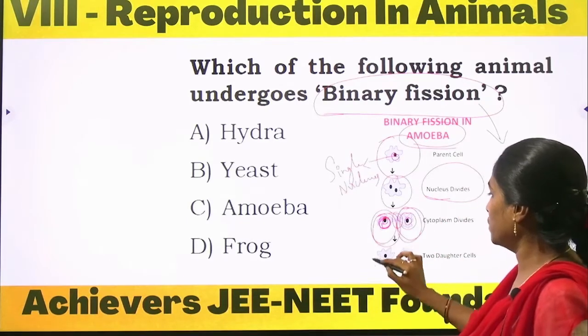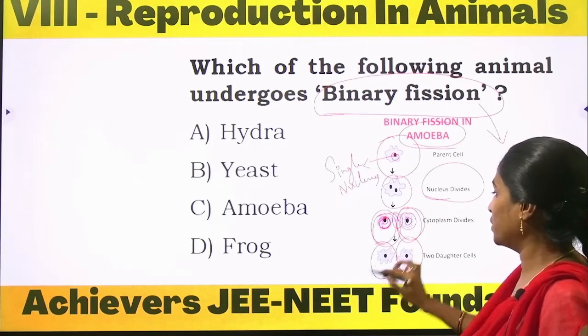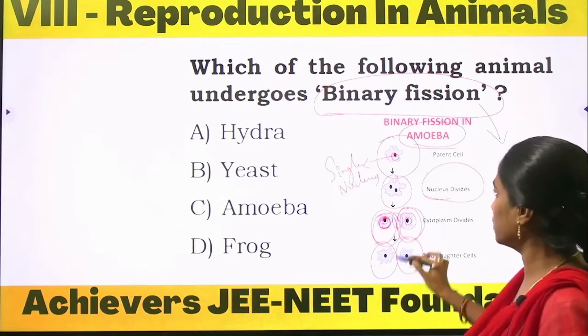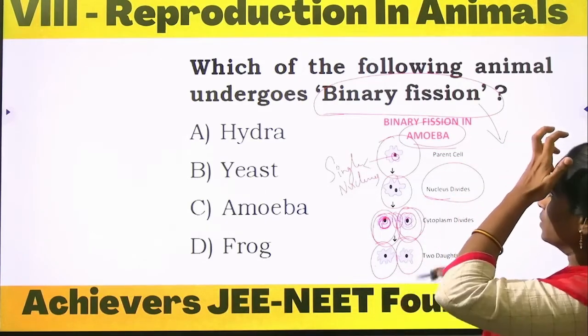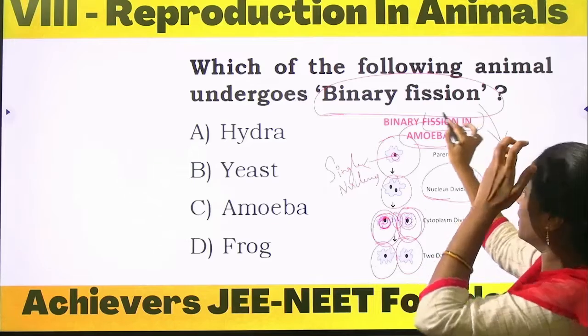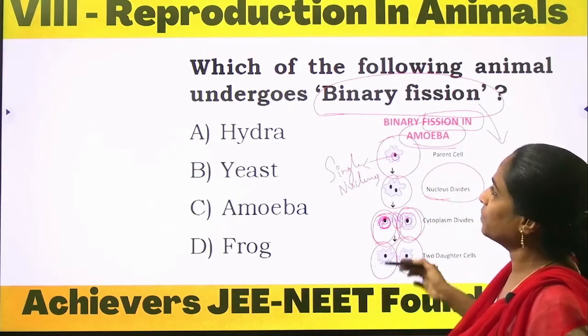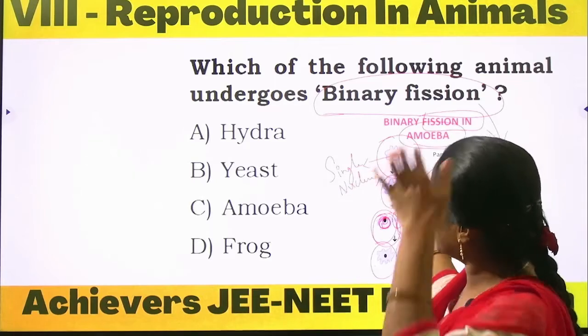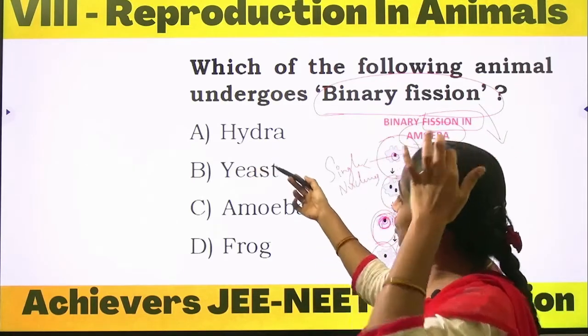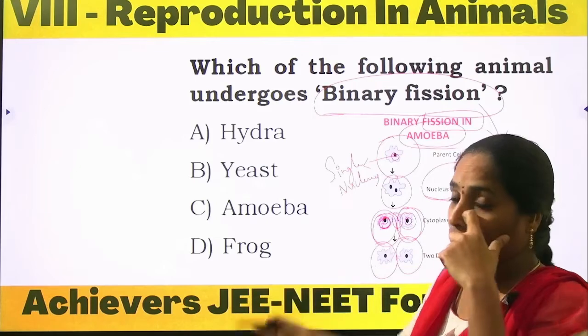Coming to the next one, complete individuals are being formed. Okay, so this kind of division is called binary fission. Fission is nothing but splitting, only a single parent is involved here. So what is the example here? Hydra, yeast, amoeba or a frog.